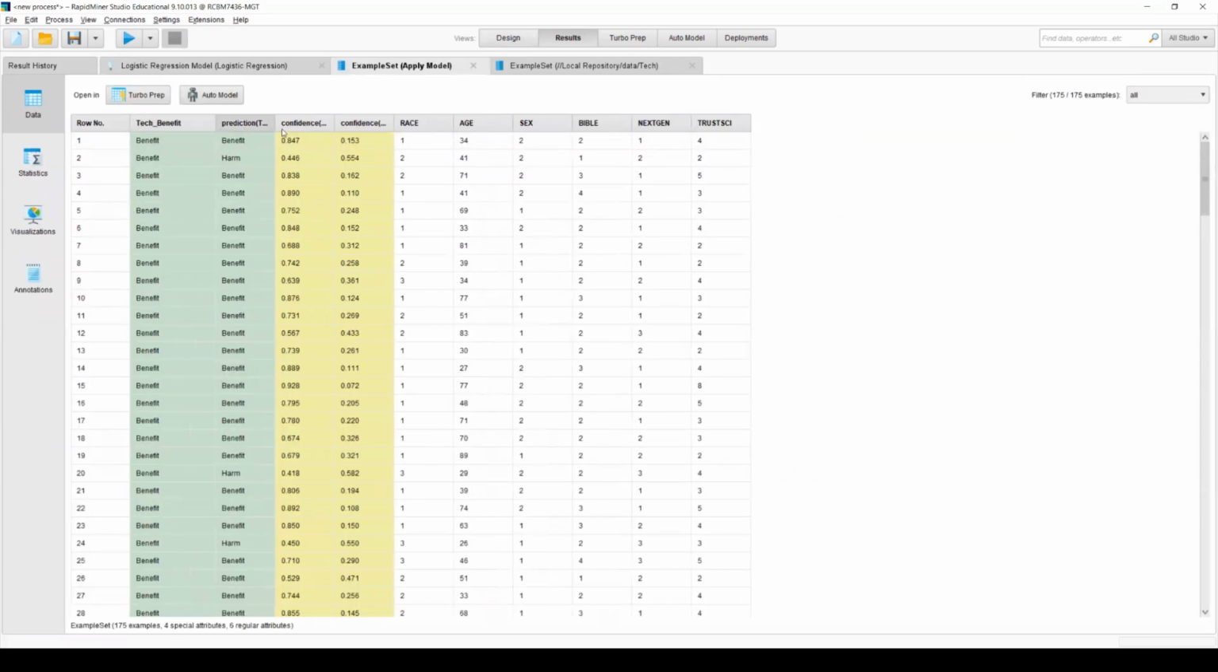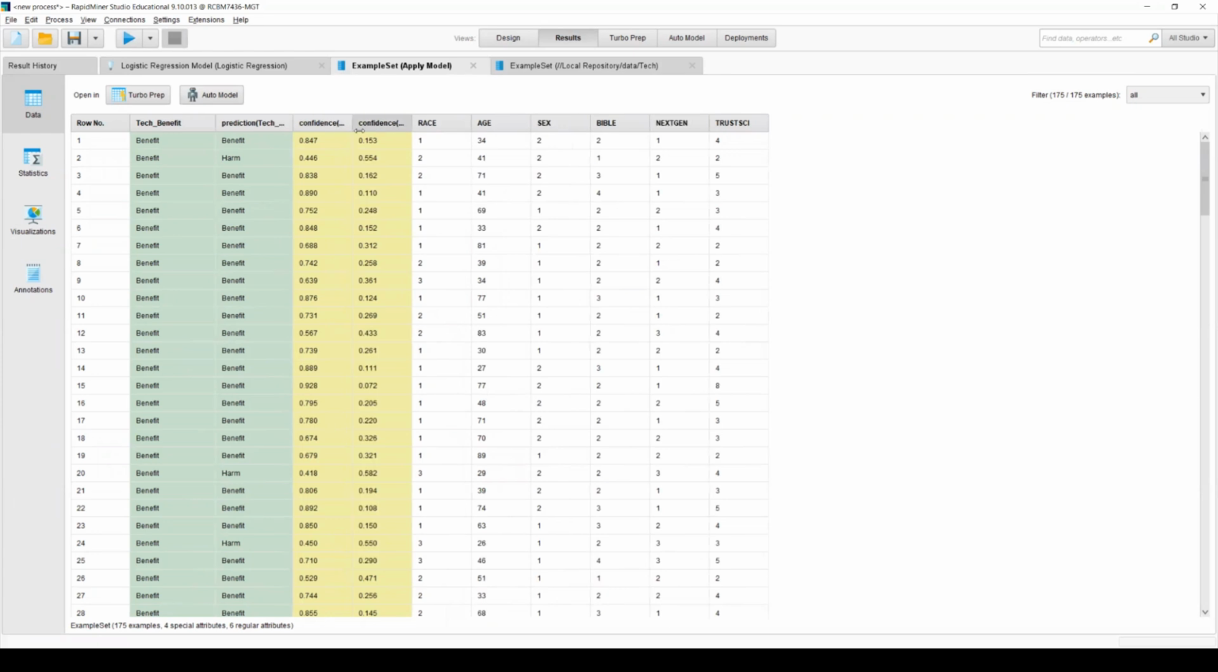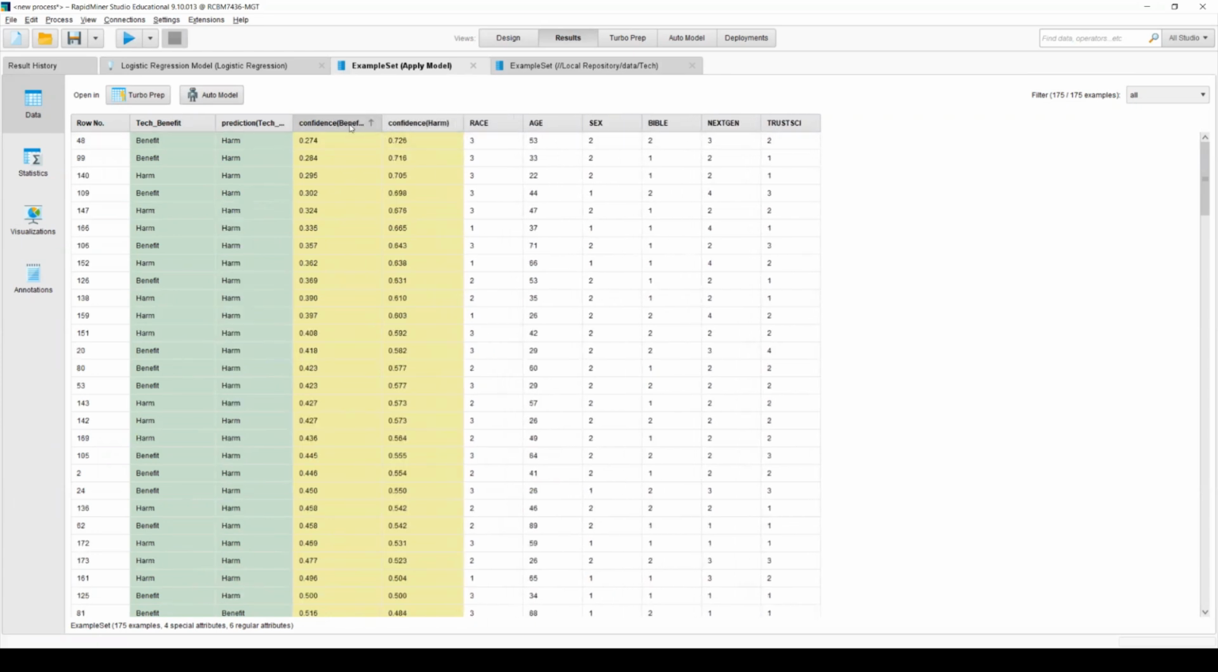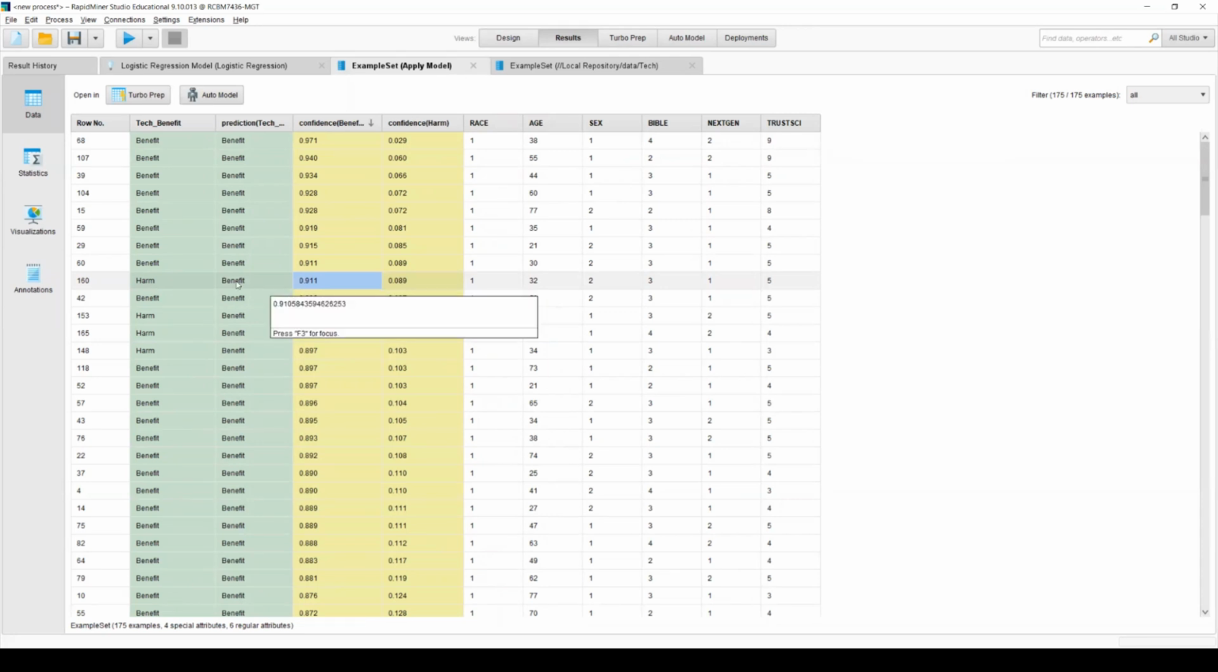So it already tested, predicted based on the model. Let's go by benefit, the highest one. So someone like row number 68, we believed this one would believe benefit, and the actual result was benefit. And then of course here, our prediction was wrong. We thought this person would believe IT has benefit, but this one is a harm. So this is the model.